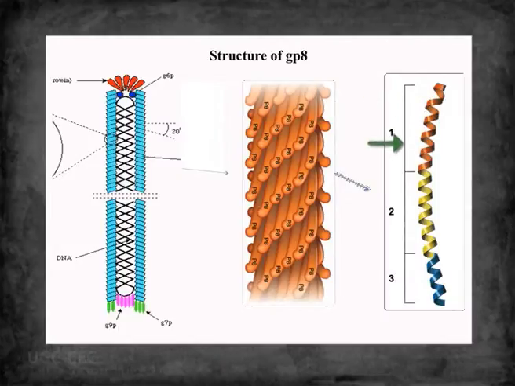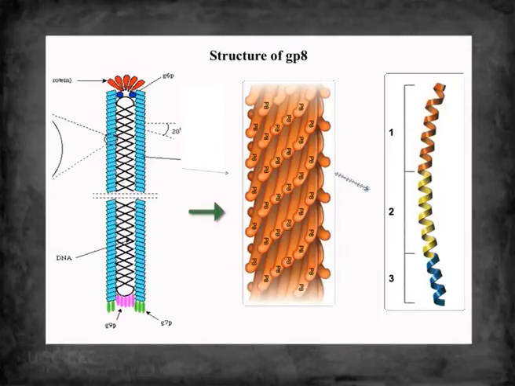It is a 50 residue long alpha helix, and we can divide the alpha helix into 3 functional segments. The N-terminal segment, which is composed of 20 residues, is called segment 1, and it is present on the outside of the filament.